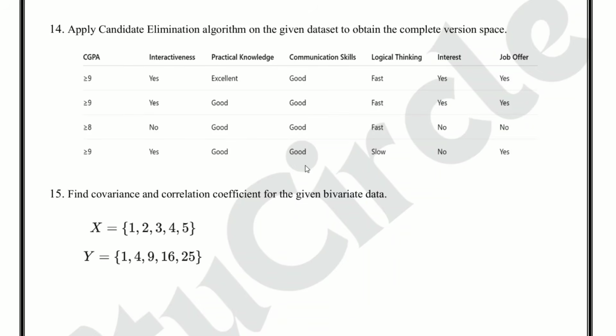Module 2 first priority questions are question number 4, 5, 7, 8, 9, 13, 14 and 15. Now let's continue with module 3.